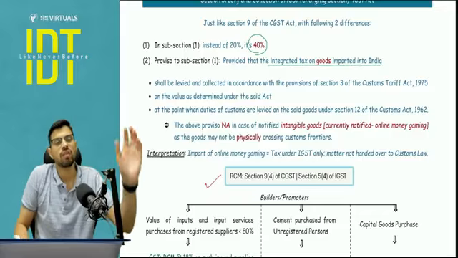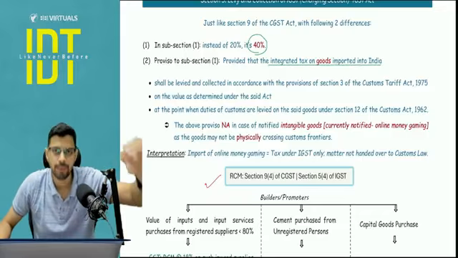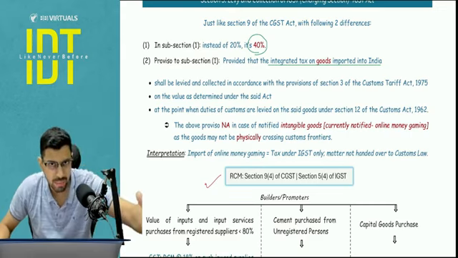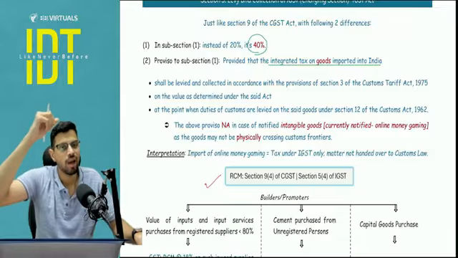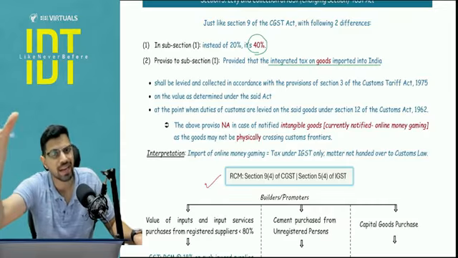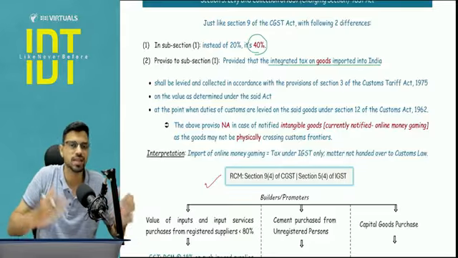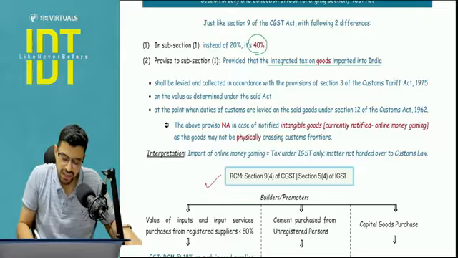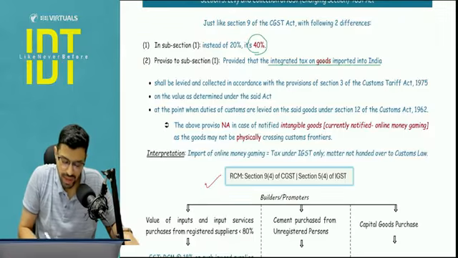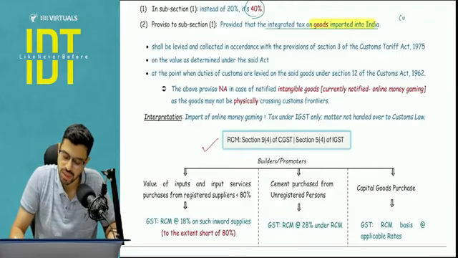Now please understand, when there is a physical import of goods, it is going to cross the custom frontiers of India. There the custom authorities are already present. So why not let them handle the portion of IGST? Why not let them apply and collect the IGST on our behalf? Because at the end, the custom authorities and GST authorities are working for the Ministry of Finance, that is the government of India only. So whenever there is any physical import of goods, then in that particular case, the levy of IGST, the collection of IGST, everything is handed over to the customs law.